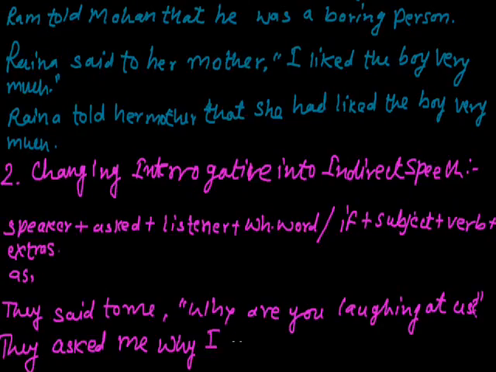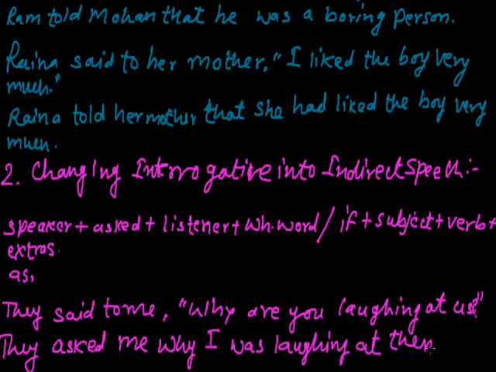Is will be changed into the verb was. Here with I we will use the verb was. Then laughing at us will be changed into at them as per the speaker.